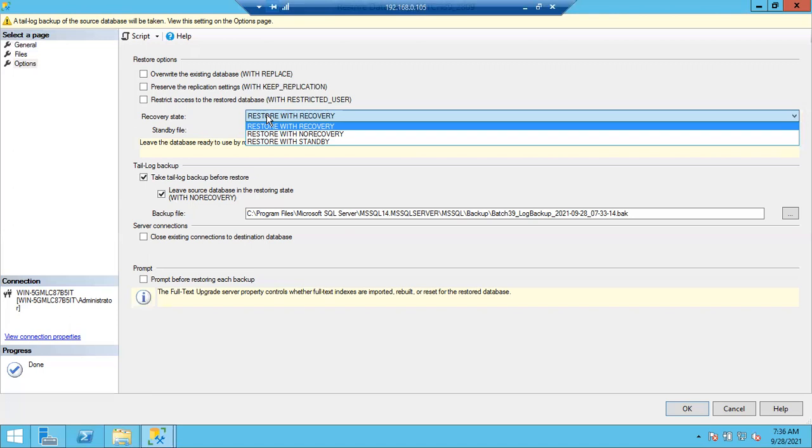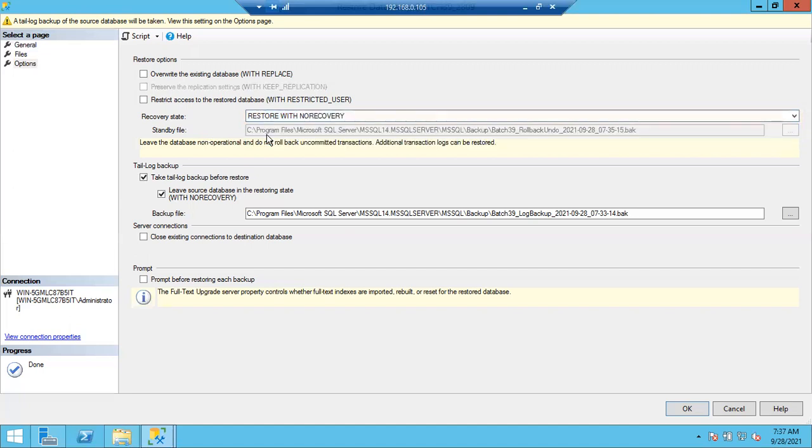Clear, everyone? It is very important. Restore with recovery means the database will come online. It won't allow you to restore any more backups. You can access the database if you choose restore with recovery. Restore with no recovery means the database will be in restoring state.